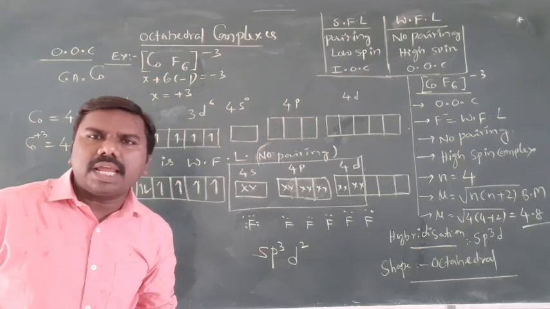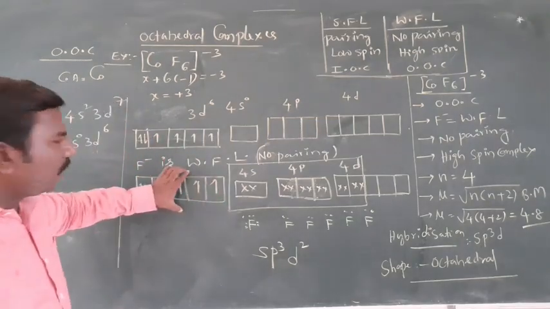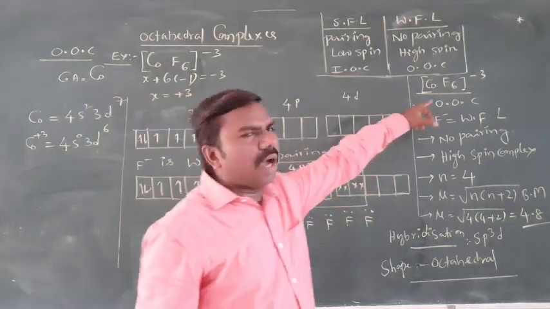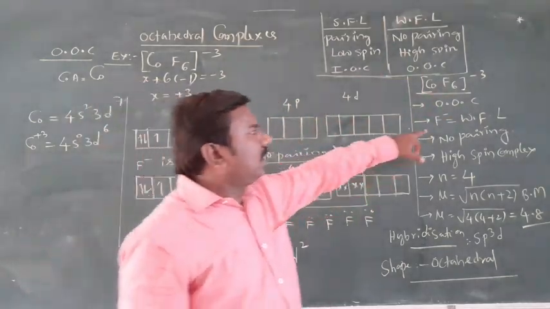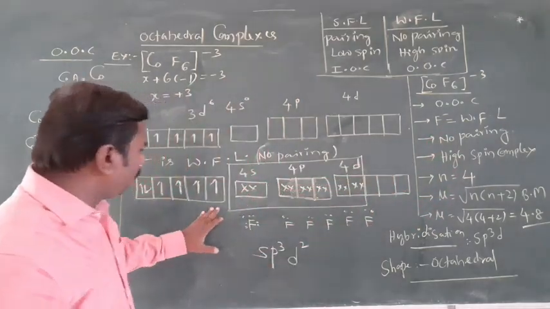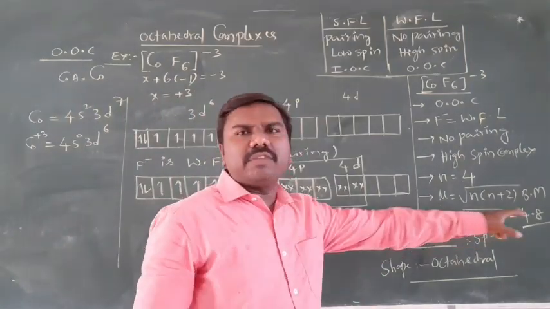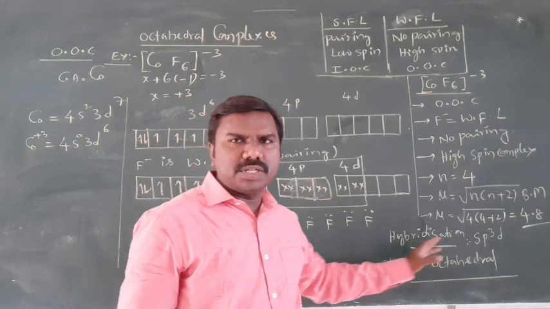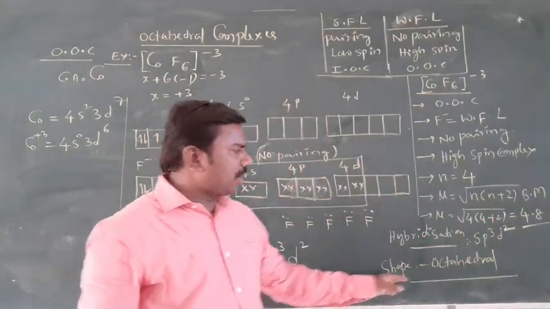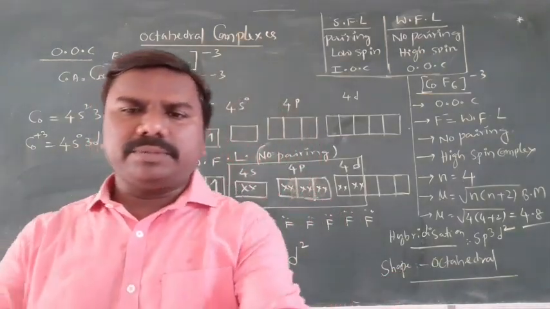Fluoride ligand is a weak field ligand, so no pairing, no inner d orbitals involved, only outer d orbitals involved. That's why it is called an outer orbital complex. It is a weak field ligand, no pairing, high spin complex, because no pairing, all must be as it is, and magnetic moment will be 4.8. Hybridization is sp3d2, and shape will be octahedral. We'll observe one more example.